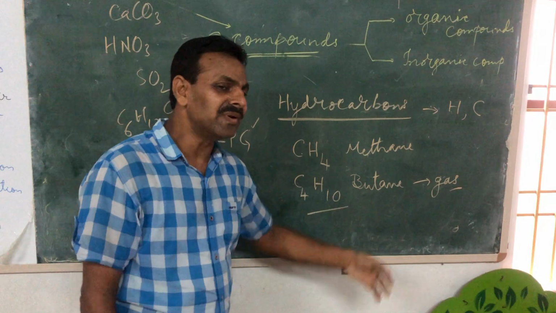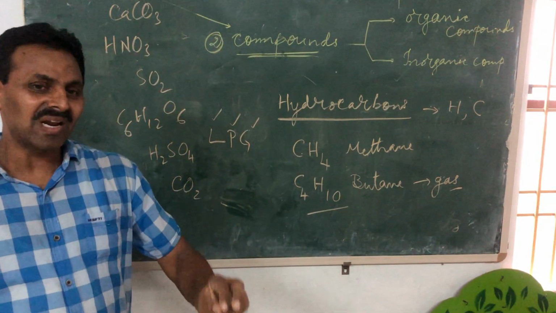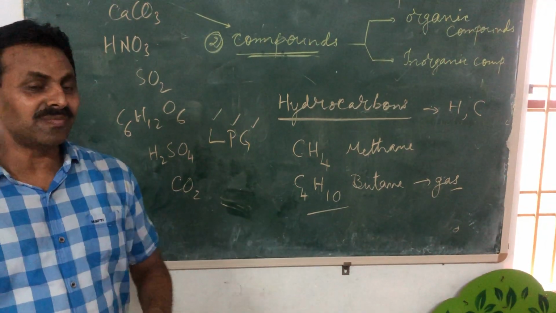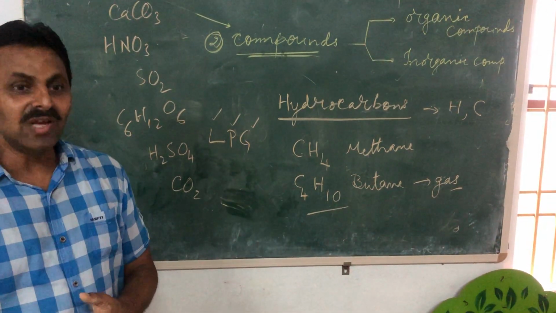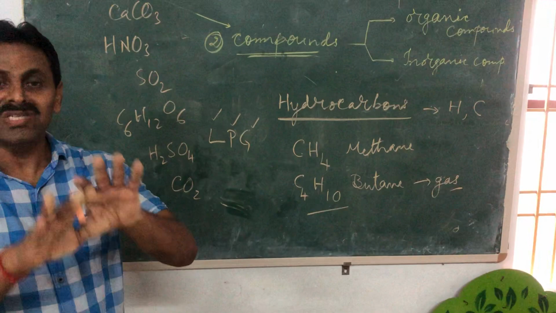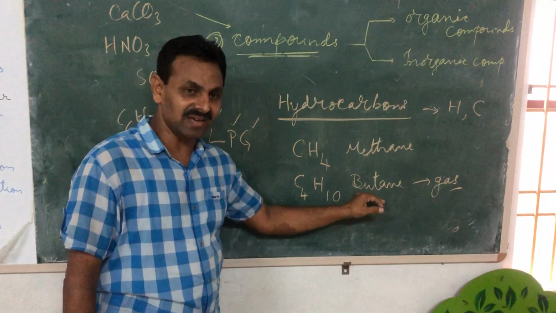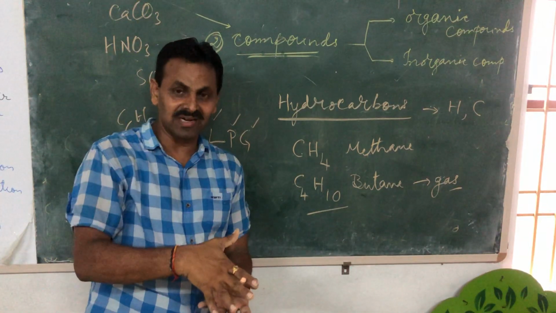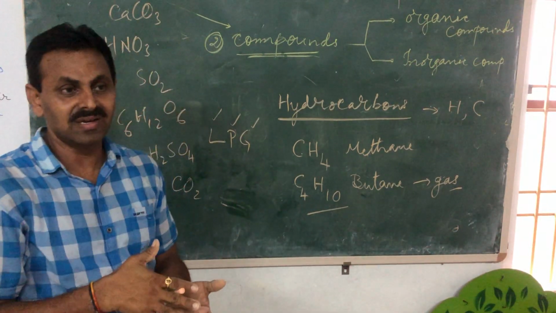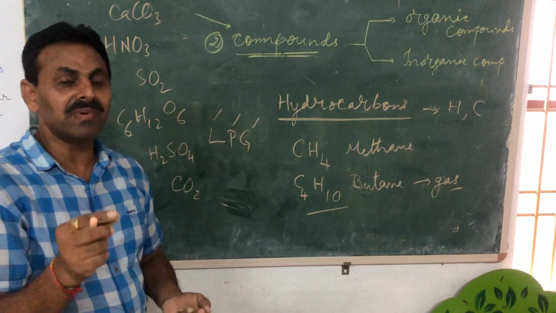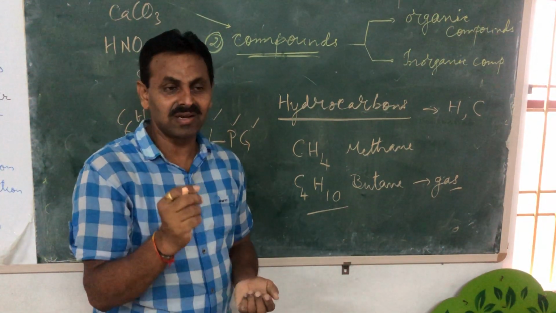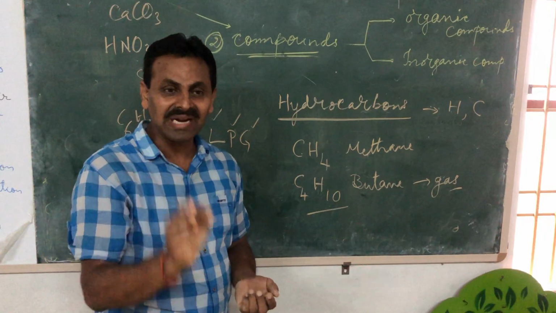Okay. So actually butane is a colorless, odorless, tasteless gas. But when there is a leakage of the gas, you will find some smell. It is not because of butane. When butane gas is liquefied, they add a compound which gives a smell, known as ethyl mercaptan.